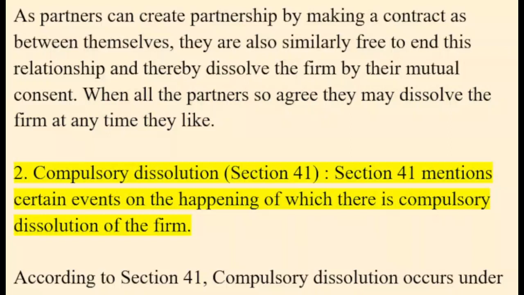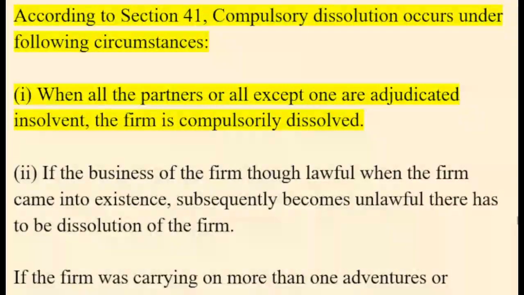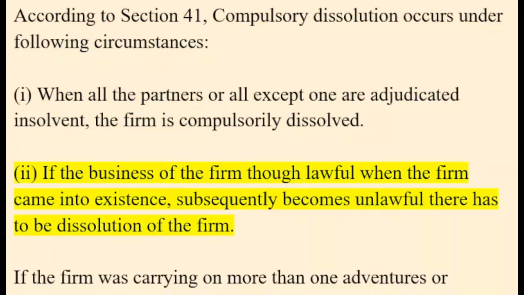2. Compulsory dissolution, Section 41. Section 41 mentions certain events on the happening of which there is compulsory dissolution of the firm. According to Section 41, compulsory dissolution occurs under the following circumstances. (i) When all the partners or all except one are adjudicated insolvent, the firm is compulsorily dissolved. (ii) If the business of the firm, though lawful when the firm came into existence, subsequently becomes unlawful, there has to be dissolution of the firm.